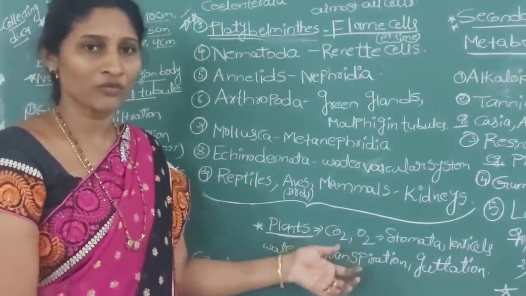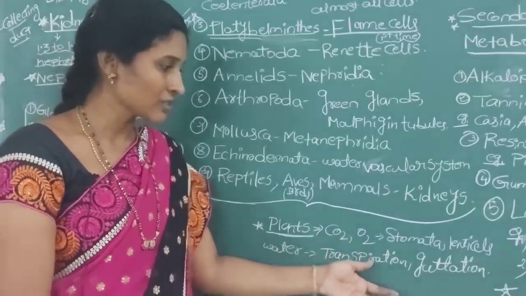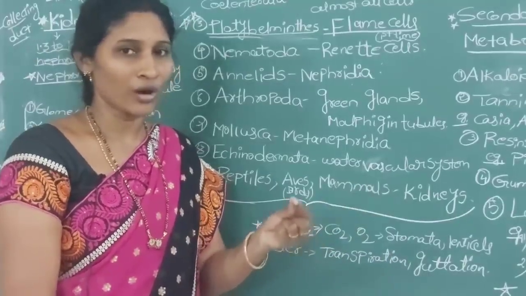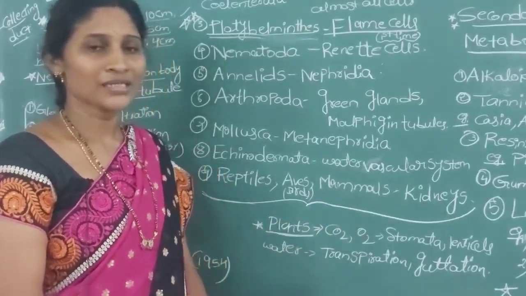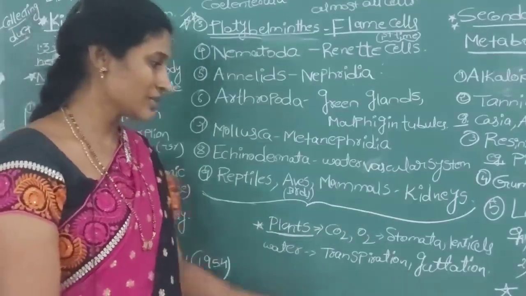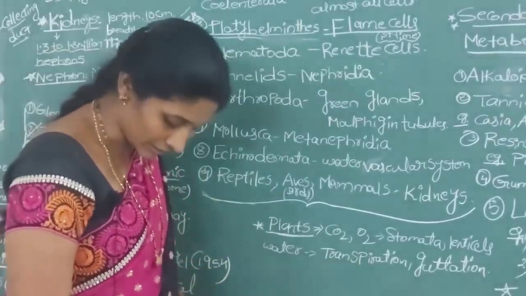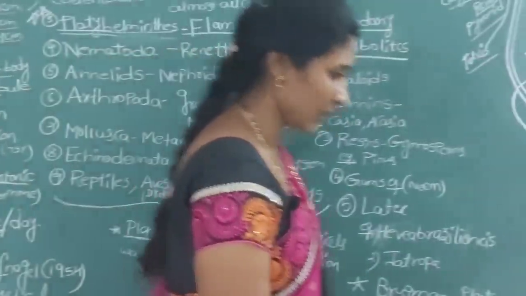Transpiration means evaporation of water from the stomata of leaves. Guttation means sometimes you see from grass, leaves, small water droplets will be sent from the tip, that we call as guttation. So by transpiration and guttation, excess water is eliminated from the plant body.